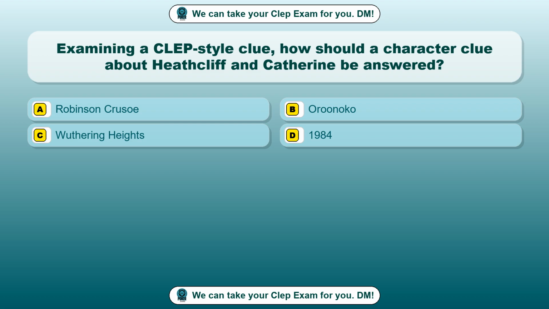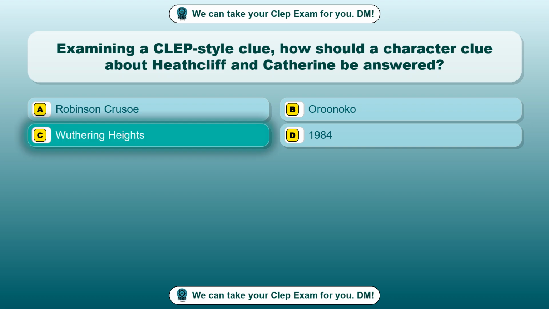Question 6. Examining a CLEP-style clue, how should a character clue about Heathcliff and Catherine be answered? Option A. Robinson Crusoe. Option B. Orinoco. Option C. Wuthering Heights. Option D. 1984. The correct answer is option C.